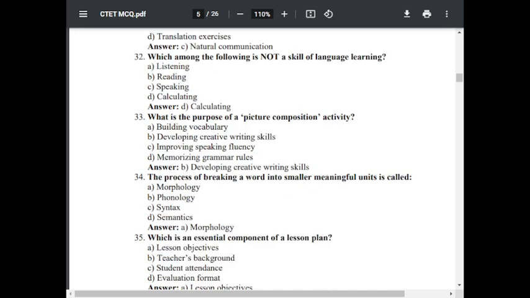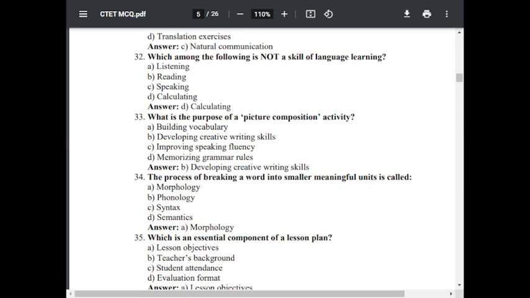Question number 33. What is the purpose of a picture composition activity? Option A, building vocabulary. Option B, developing creative writing skill. Option C, improving speaking fluency. Option D, memorizing grammar rules. Correct answer is B, developing creative writing skill.